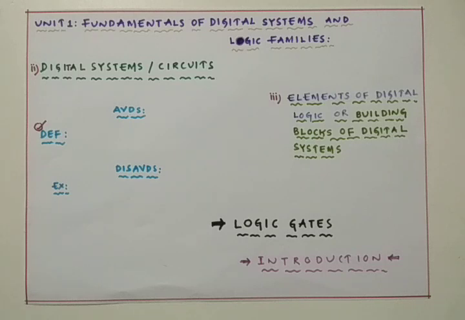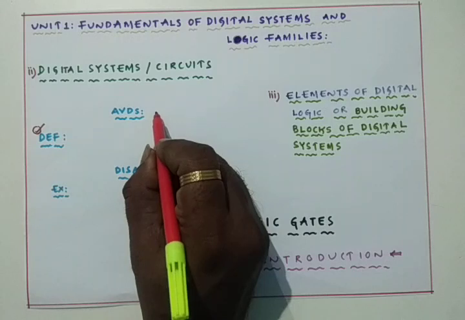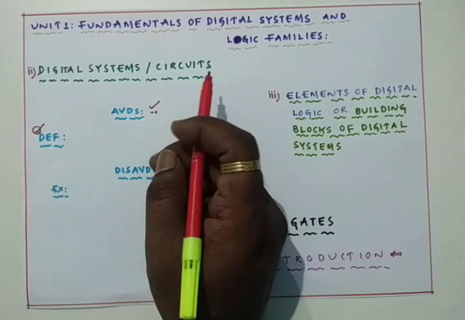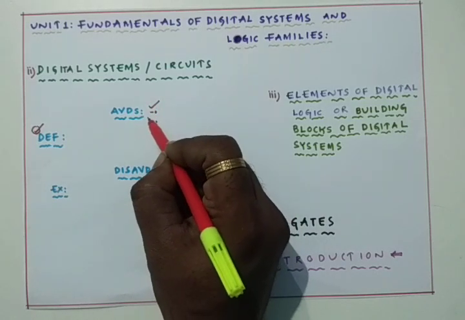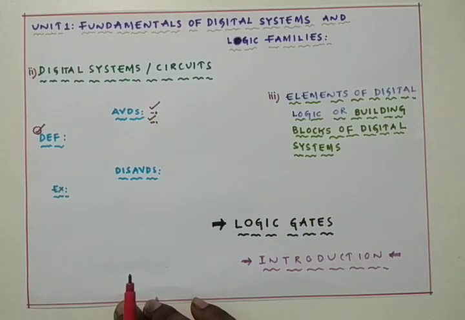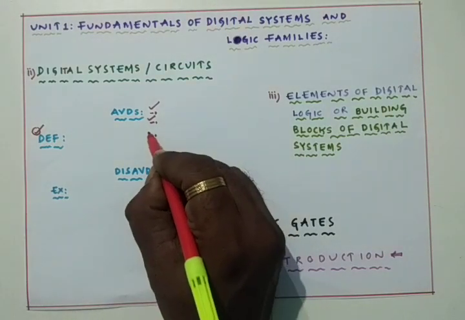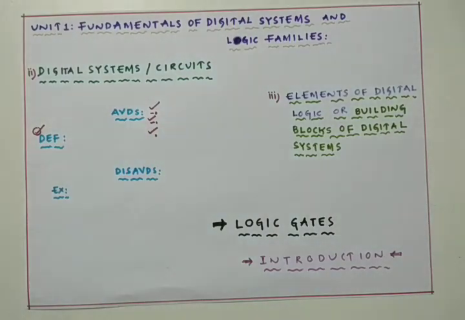We have many advantages of digital systems over analog systems. Digital systems are very easy to design. We have discussed all these advantages in the last class. Storing information in digital systems is very simple. And by using digital systems, we can get accuracy and precision greater than the analog systems.